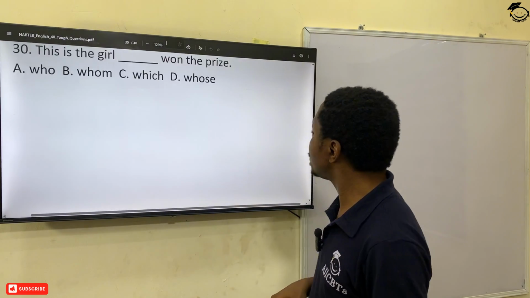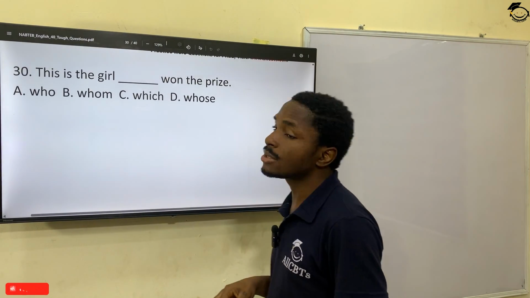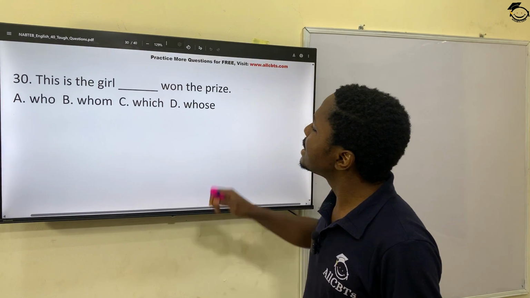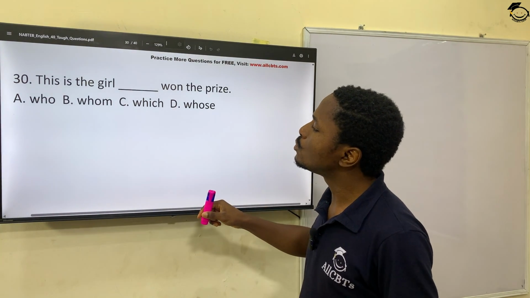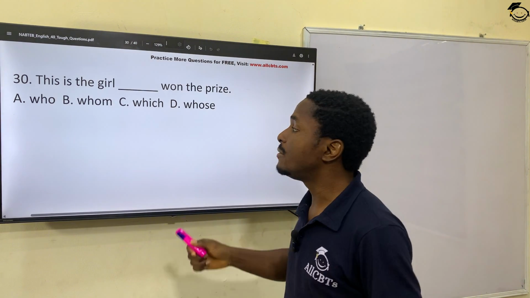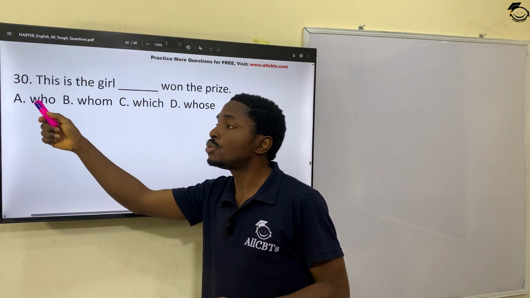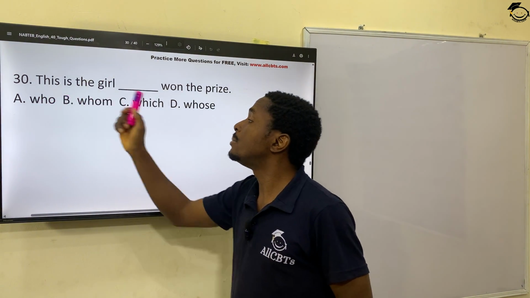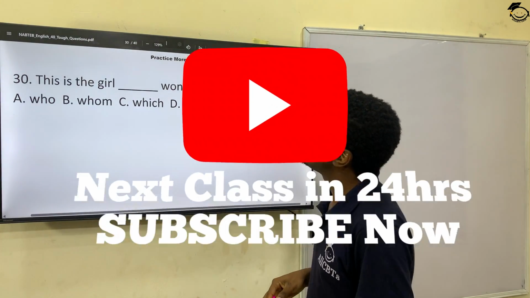And then, this is question 30. This is the girl who won the prize. Whenever you're talking about humans, you use who. This is the girl who won the prize.